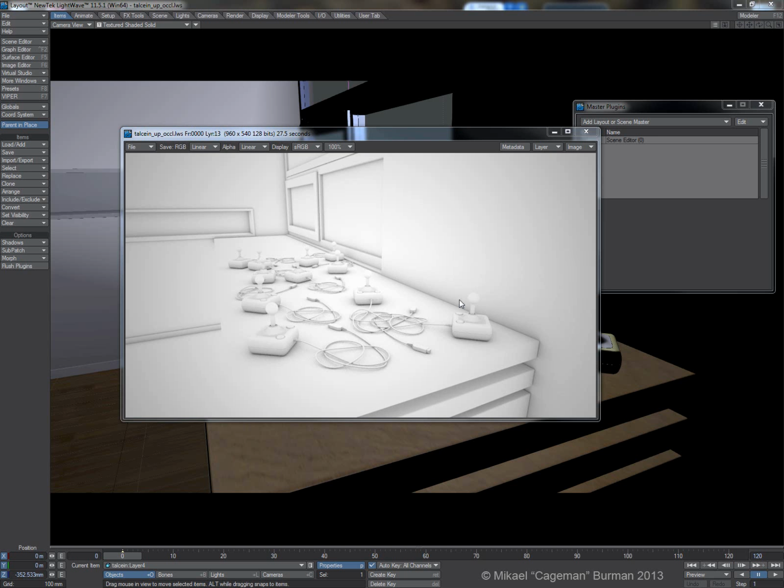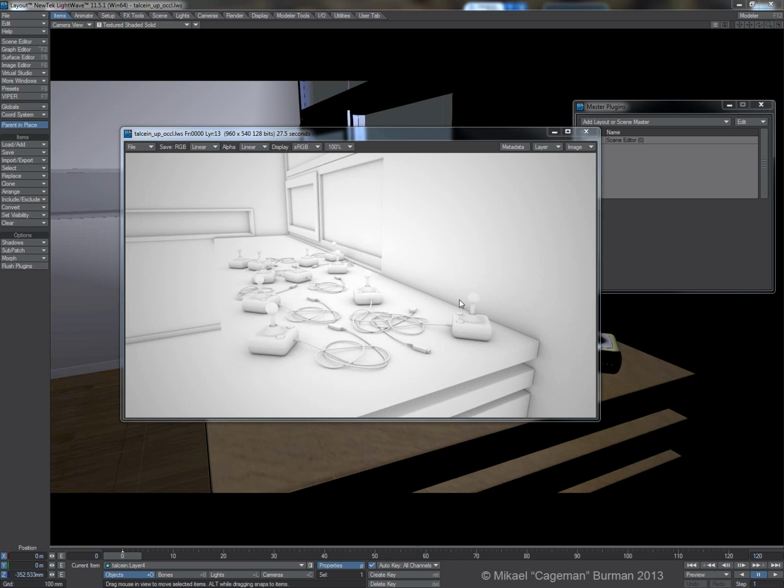Hi guys, welcome to this tutorial. I will talk a little bit about ShaderMeister that I mentioned in the previous one. I will show you guys how you can use ShaderMeister to do sort of per surface control.